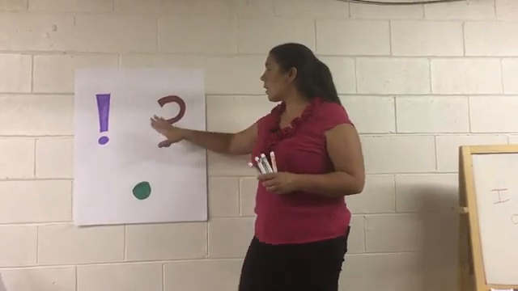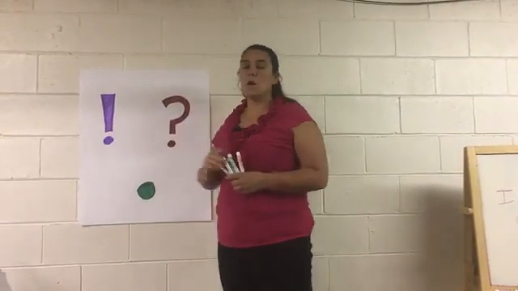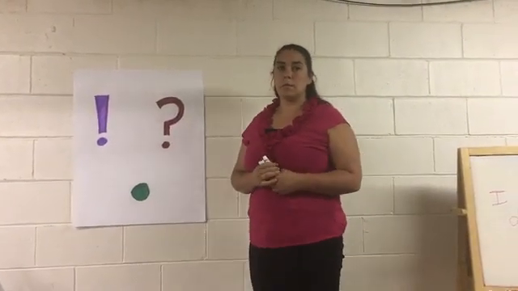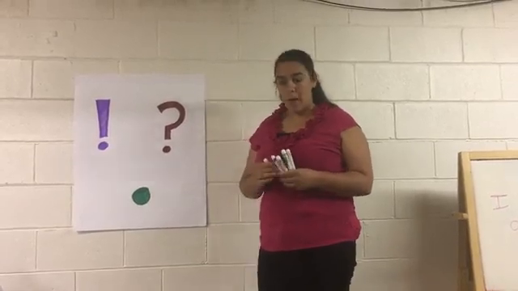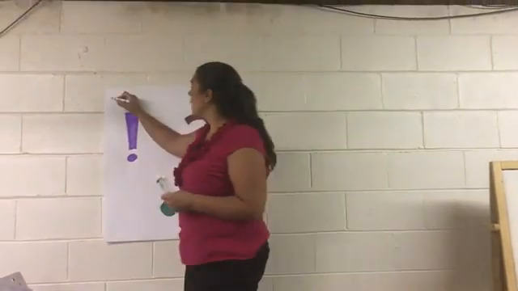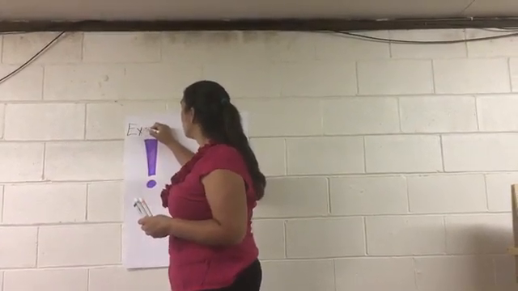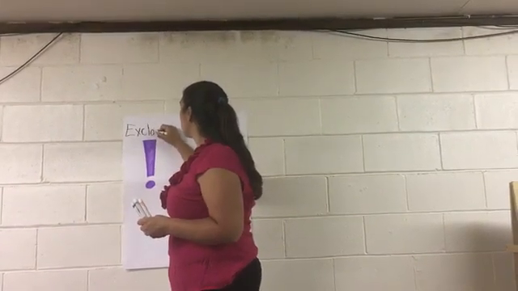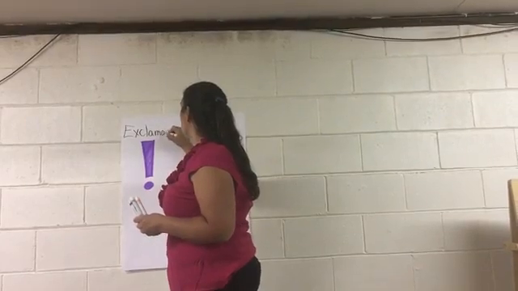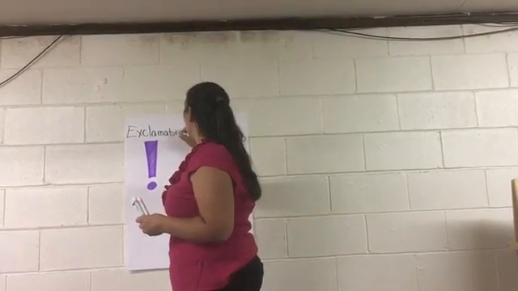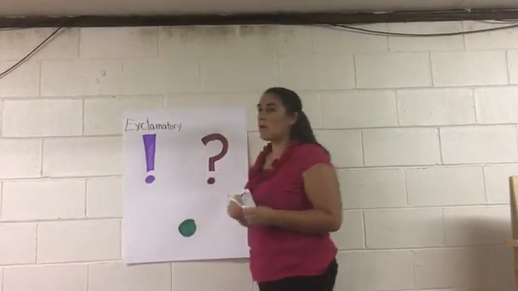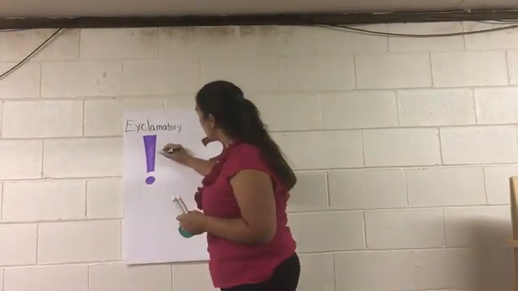So does anybody know what we call the one that ends with an exclamation point? You're right, it's exclamatory. Some people say exclamation, but it's an exclamatory sentence. And this is one that is when we're excited.